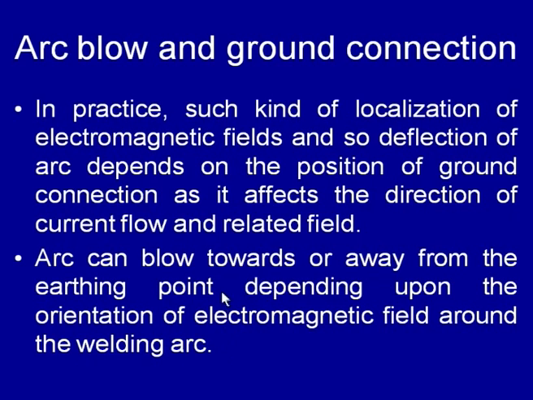This suggests that the arc blow can be increased or decreased by the ground connection, depending upon the way the interaction takes place between the electromagnetic fields developed around the arc and those due to the flow of current through the base metal.